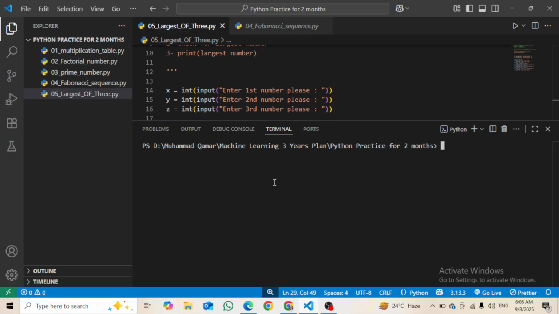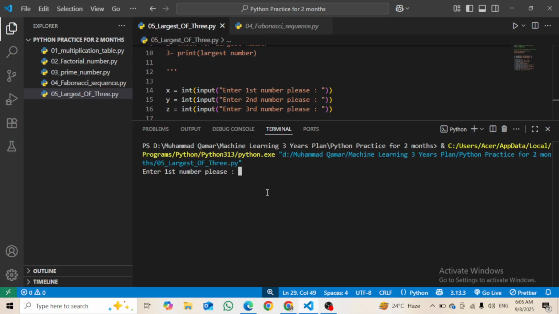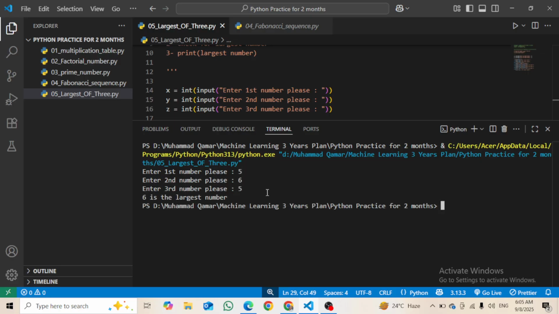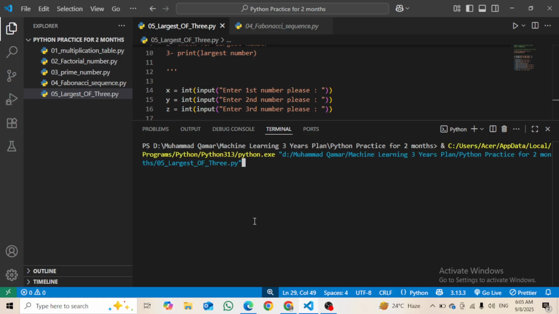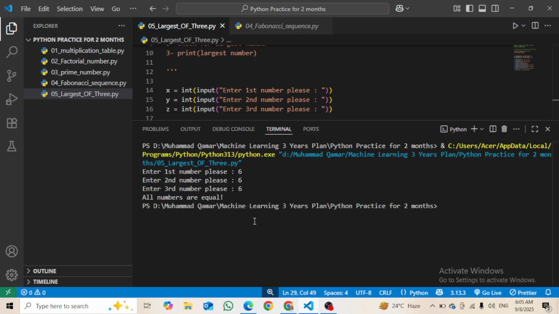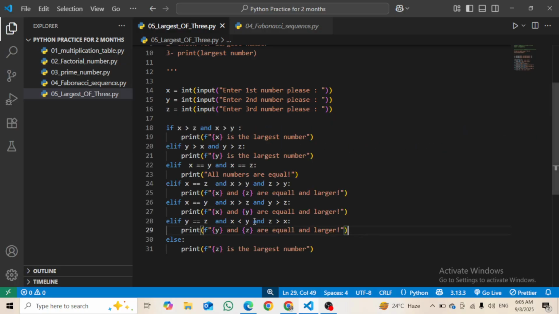Let's say this time 5 6 5. 6 is the largest number, of course. So let's say 6 6 6, just all numbers are equal. Okay, but it will work, right?